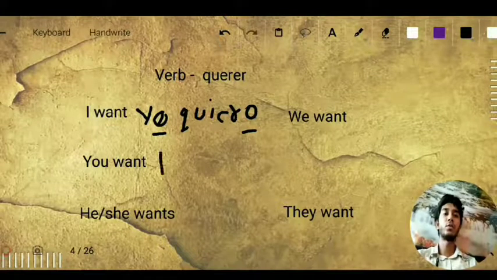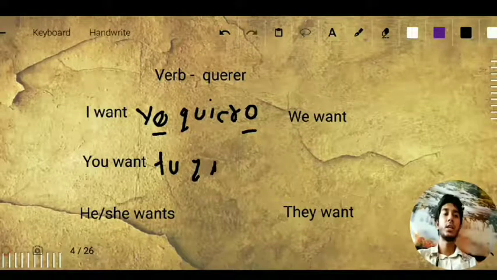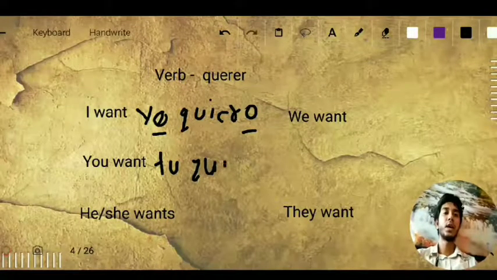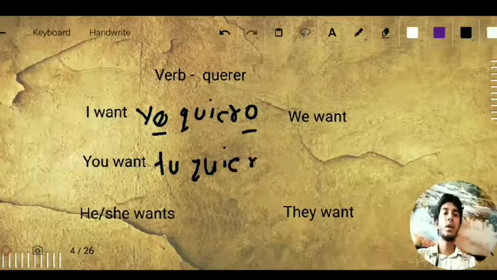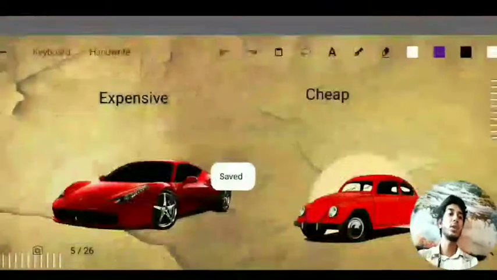For you want, it is going to be tú quieres, Q-U, again E will change into I-E-R-E-S, quieres. And the rest we are going to read in our future class.